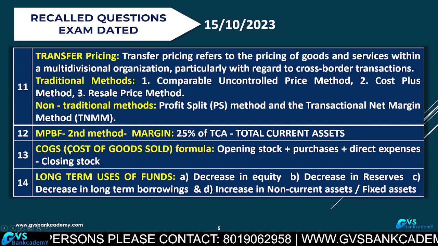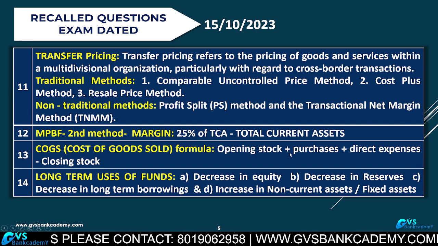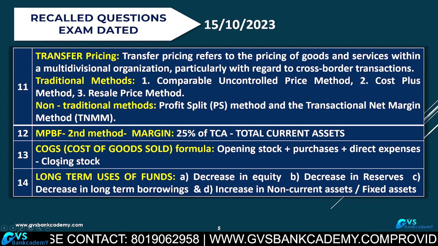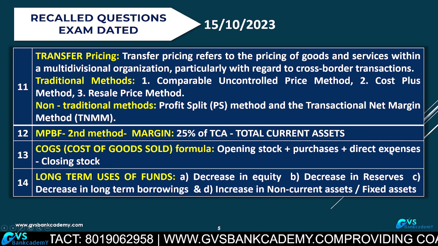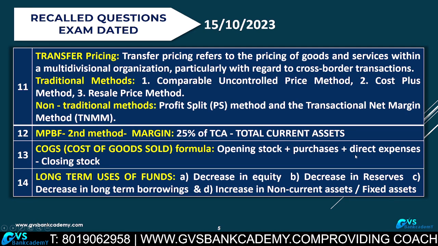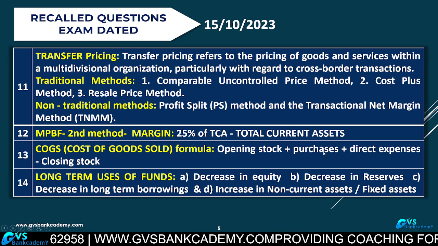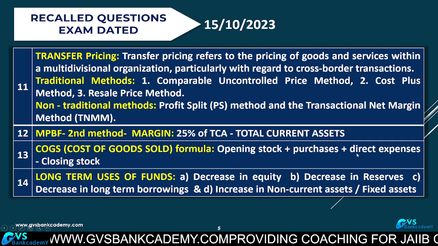Question 13, a general question: cost of goods sold. Formula: opening stock plus purchases plus direct expenditure minus closing stock. Direct expenditure means what? Wages, power, fuel, transportation charges of raw material. All these items will be reflected in direct expenditure.